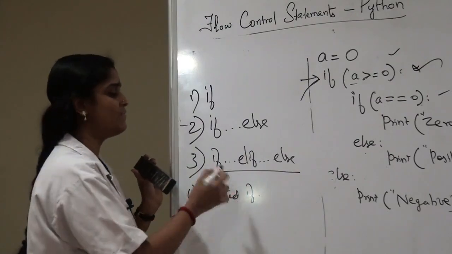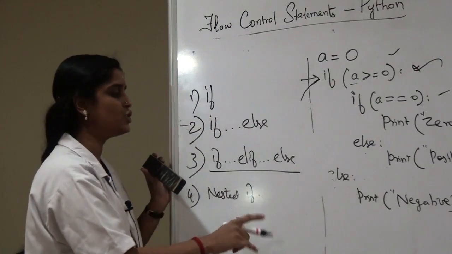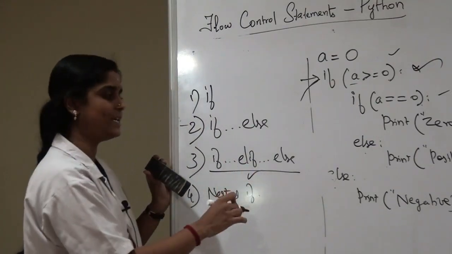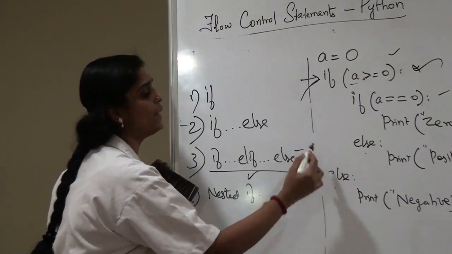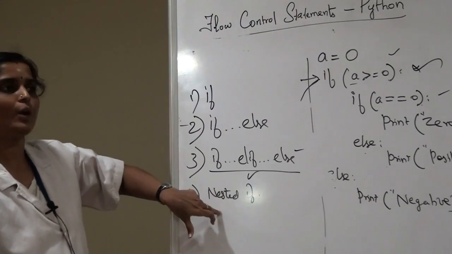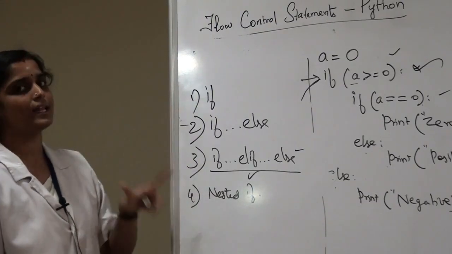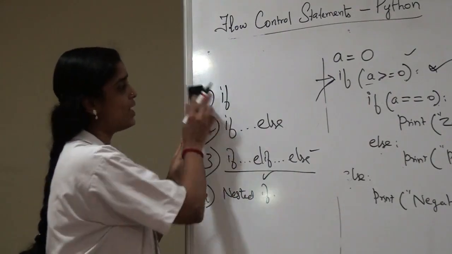first statement. If the first condition fails, then we are going for the second condition. If that second condition is true, then we are going to execute the second set of statements. Otherwise, if both the conditions have failed, then we are going to execute the else part statements. Then in nested if statements, we are going to write an if statement within another if statement. That is nested if. Hope you all understood this.